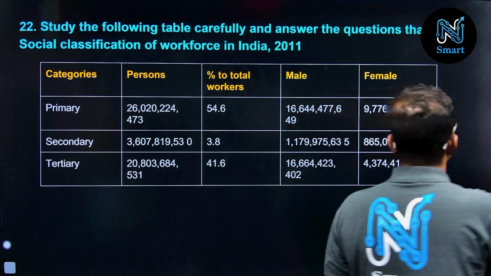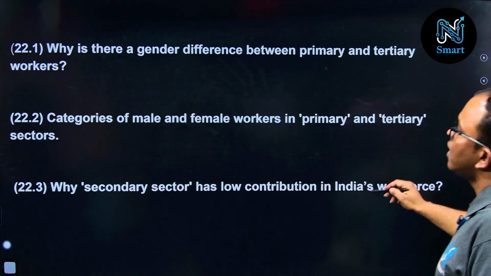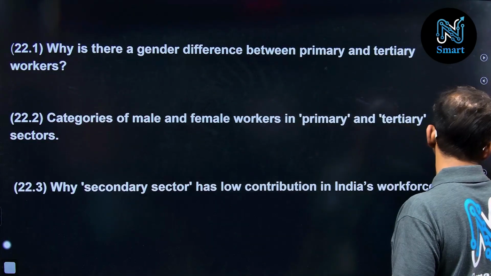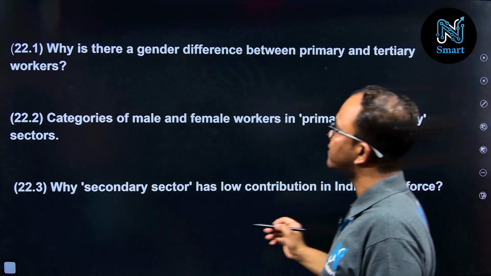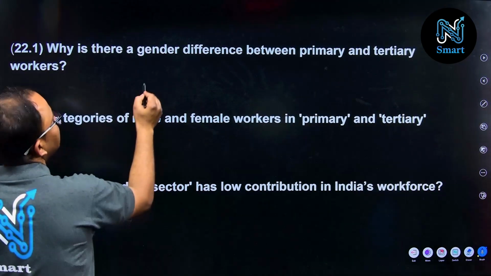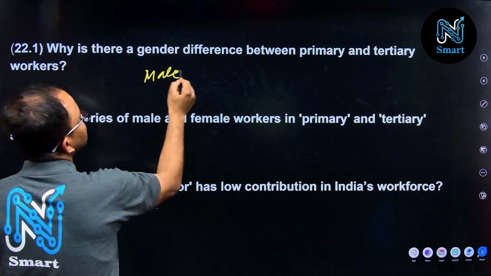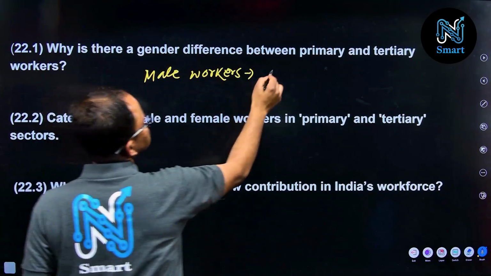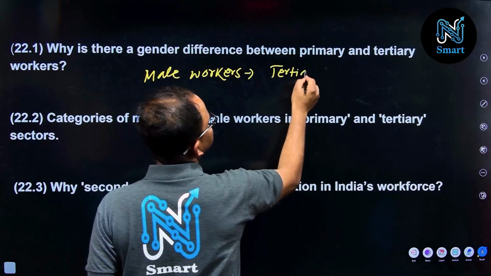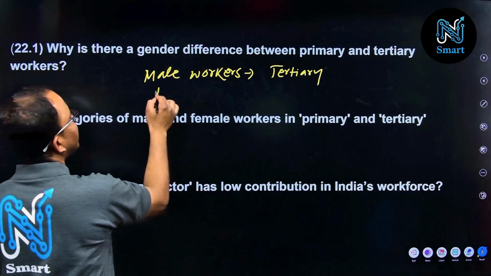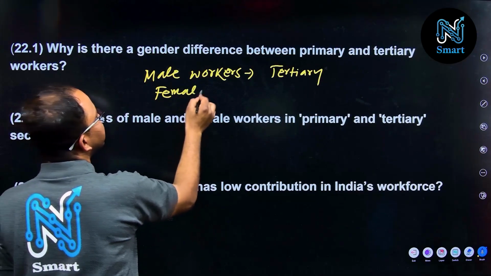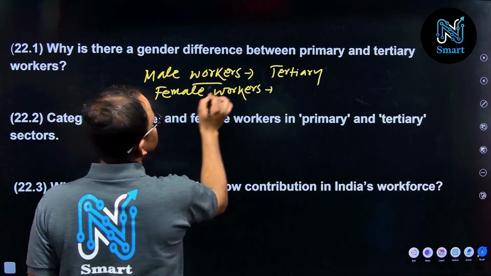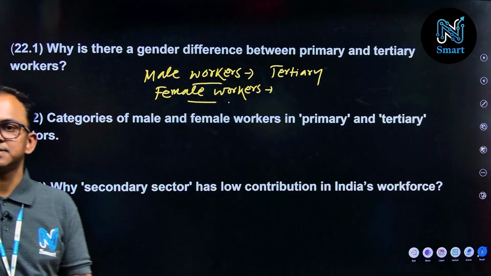So let us examine the questions. What are the questions given here? Why is there gender difference between primary and tertiary workers? So what do we observe from that table? Male workers are more in the tertiary sector, right? And if I talk about the female workers, their number is less.